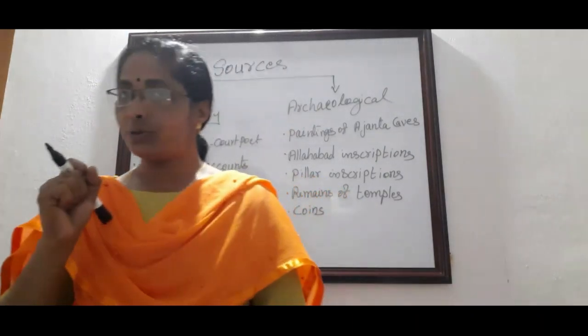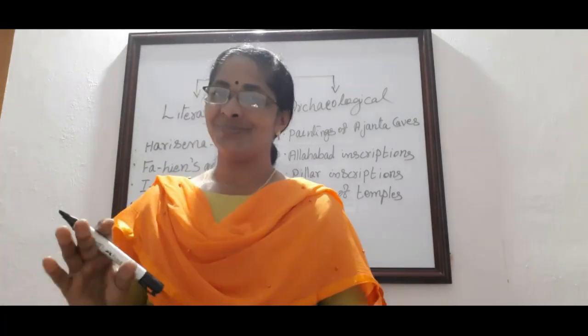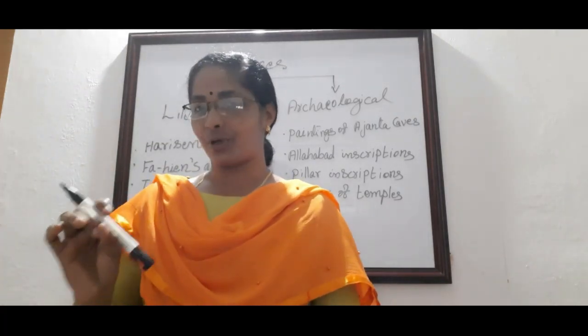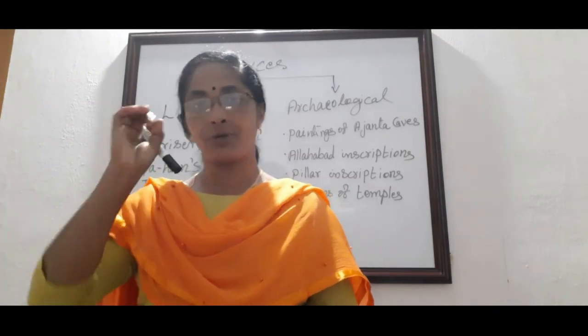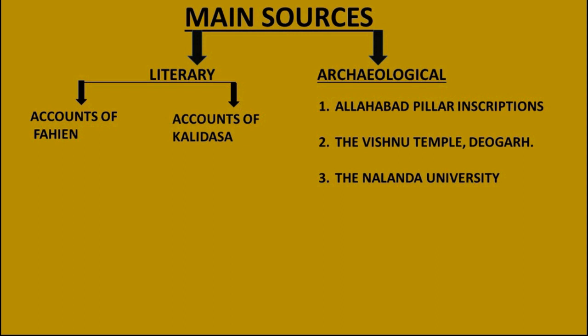Okay, try to find out the answers to the textbook questions by filling the blanks and one word answers. Read your lesson thoroughly without any mistakes. Then without any confusion, you learn it thoroughly. The main sources of the Gupta period are divided into 2 headlines. They are literary sources and archaeological sources. The literary sources consist of the accounts of Fahian and the accounts of Kalidasa.